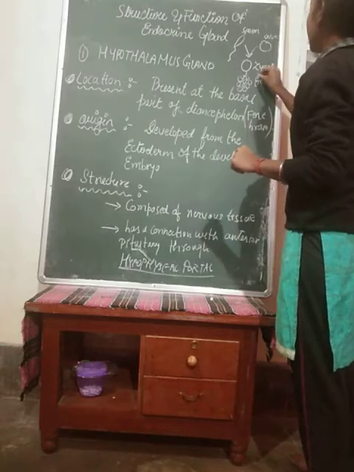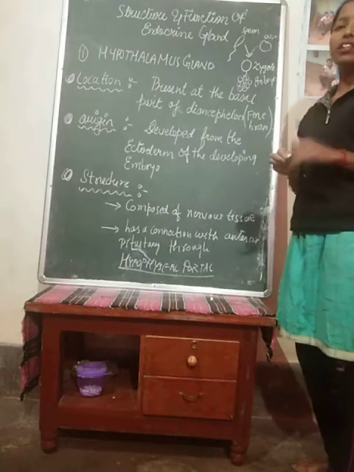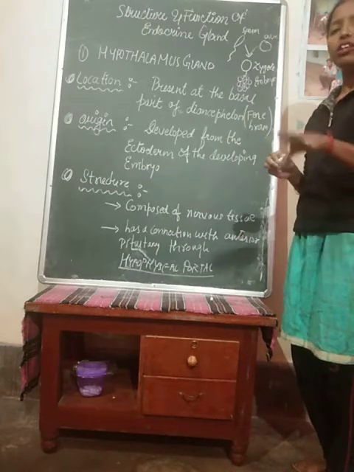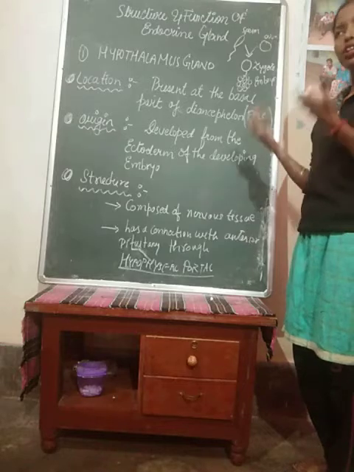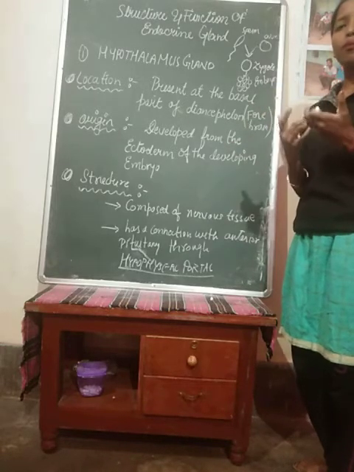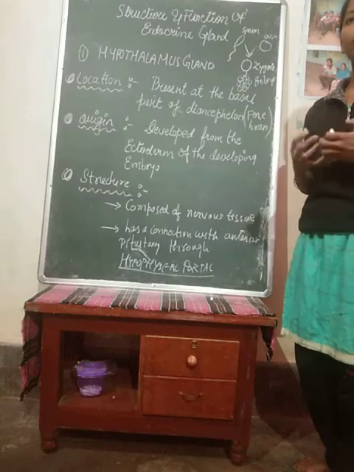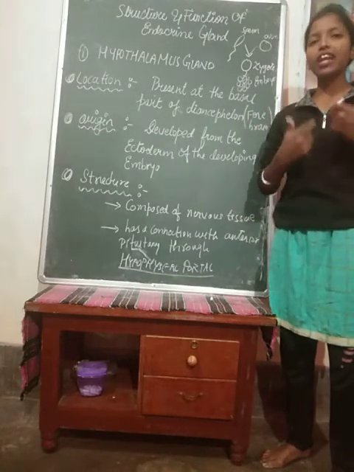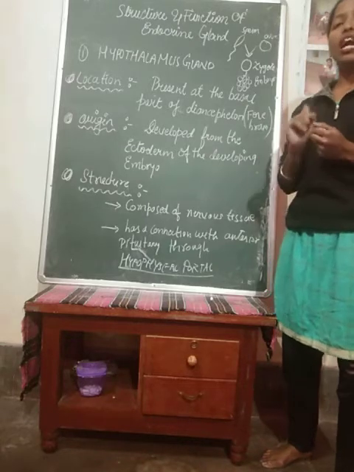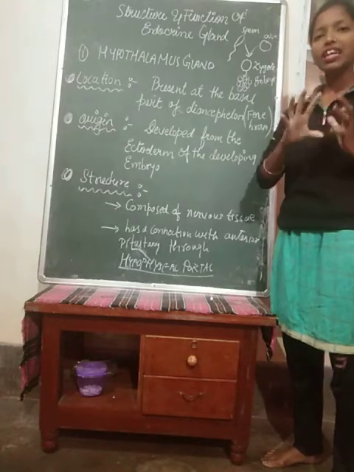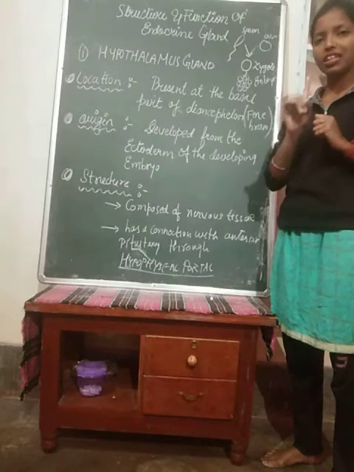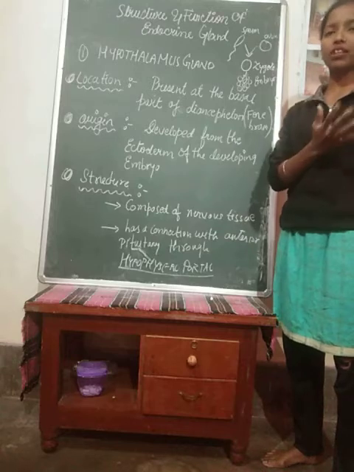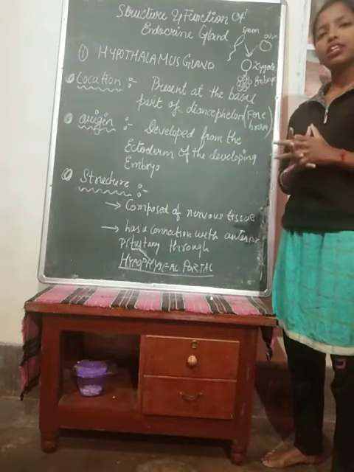So when the zygote divides itself into 2 to 4, 4 to 8, 8 to 16, 16 to 32 cell structure, what will happen after the division? These cells are arranging themselves. Just like from the father and mother the fusion took place, and we originated first as a single celled zygote. Then that single cell will divide continuously, 2 to 4, 4 to 8, 8 to 16, 16 to 32. Mitosis division is taking place.